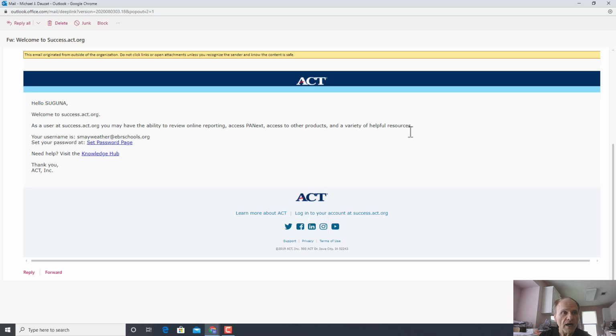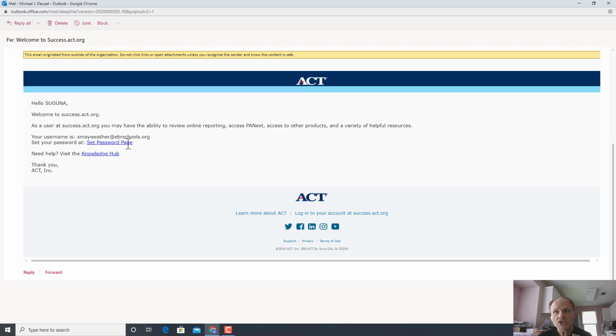And so you see Saguna's email address, so that's not new to all of you. And then Saguna is going to use this to set her password. Okay, so once she sets her password, then she'll be able to log in to success.act.org. So you have to set a password.